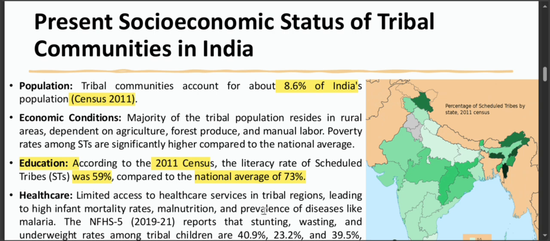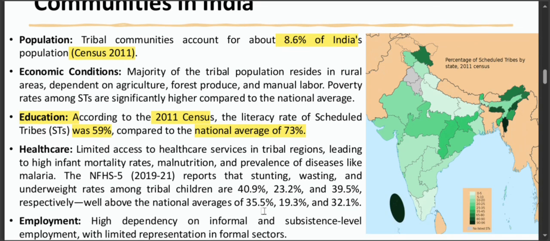Then in the healthcare sector as well, there is a major issue. Access to quality healthcare in tribal areas is very limited, which leads to high infant mortality rates and widespread malnutrition. Diseases like malaria are common among tribals. According to the National Family Health Survey 2019-21, about 40.9% of tribal children suffer from stunting.